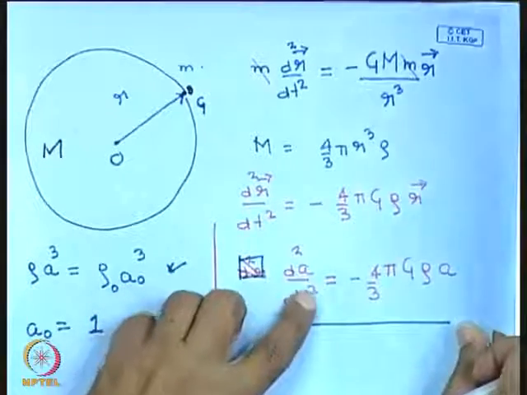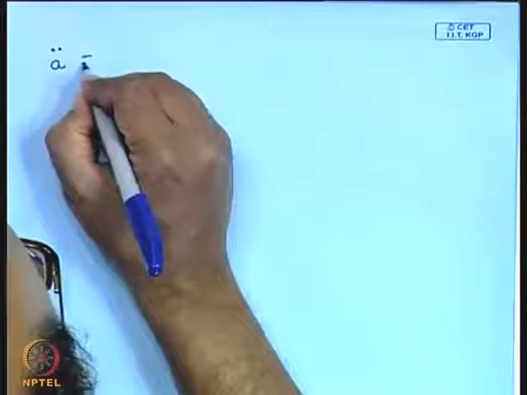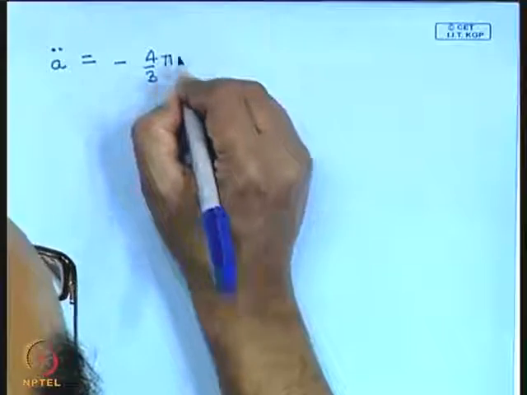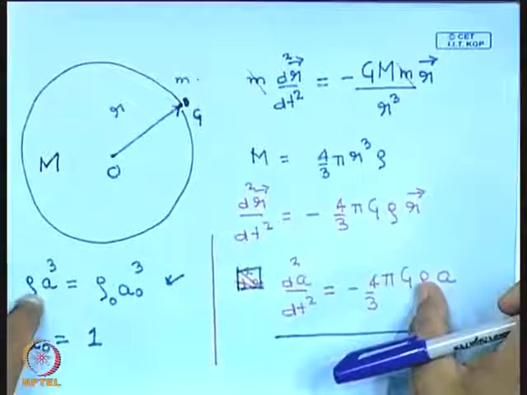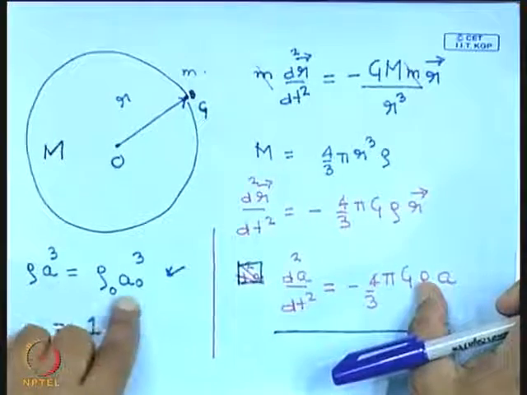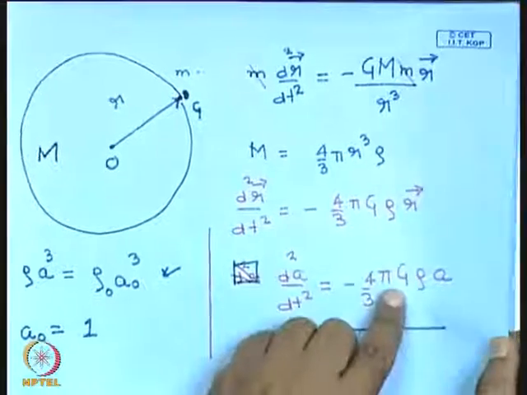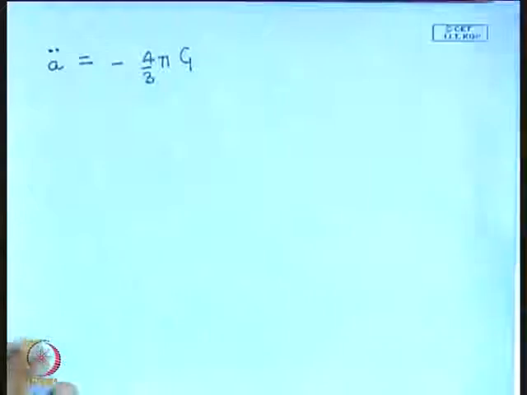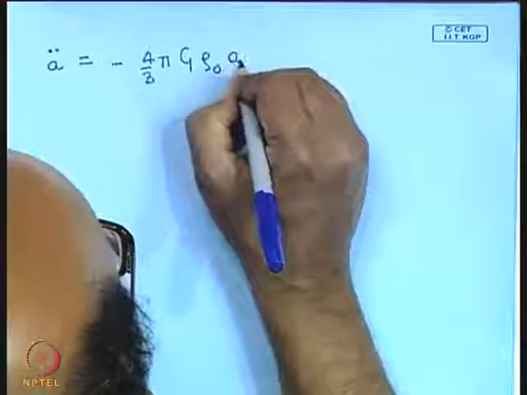What this equation then becomes is a double dot is equal to minus 4/3 pi G, and we are replacing the density with rho naught by a cube, a naught is 1. So I will have 1 by a square here. So what I get here is rho naught a to the power minus 2.